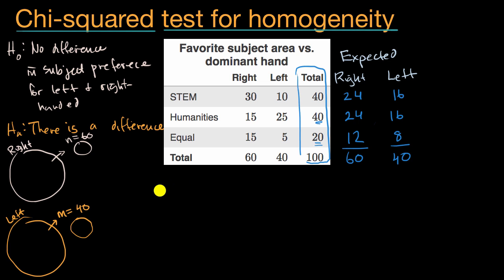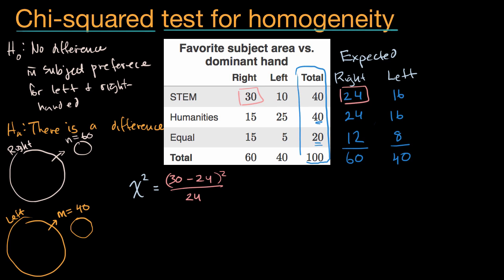Our chi-squared statistic is going to be equal to the difference between what we got and the expected, squared, divided by the expected. So 30 minus 24, squared, divided by 24. And we'll do it for all 6 of these data points.